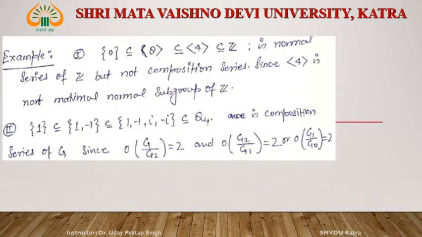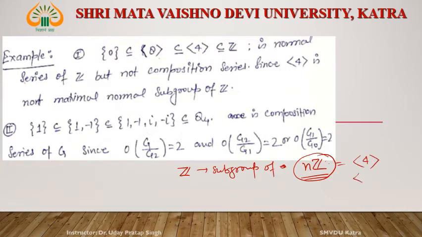Now see what the example is. What is a subgroup of Z? A subgroup of Z is of the type nZ. We already discussed this. If n is equal to 4, then this can be written as 4Z. If n is equal to 3, then this can be written as 3Z.